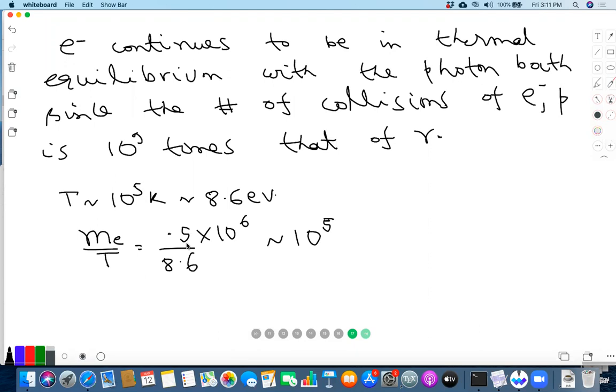Once these fluctuations start to grow and you form stars and galaxies, the light from the stars reionizes the universe. Basically, it kicks the electrons out of the hydrogen atoms.